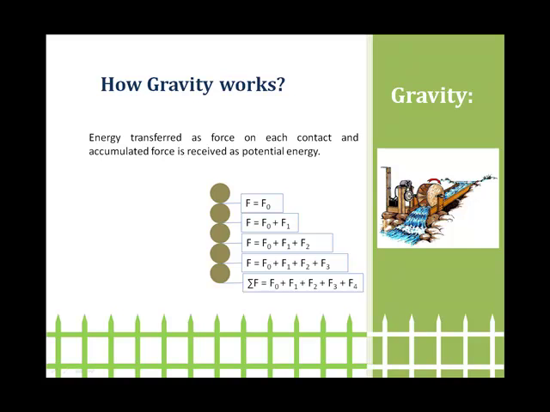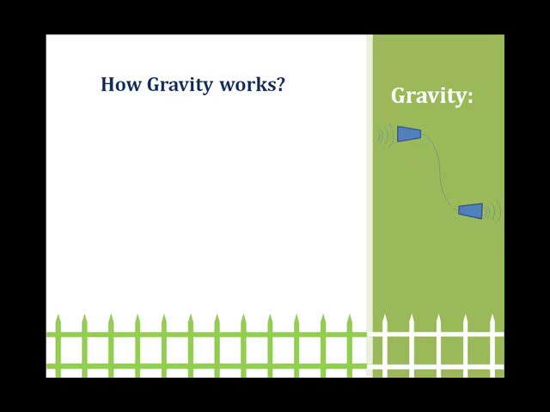Similarly, at the end, the sum of forces, or sum of energy, is equal to the sum of energy transfers. So gravity becomes potential energy, or the sum of energy transfers.